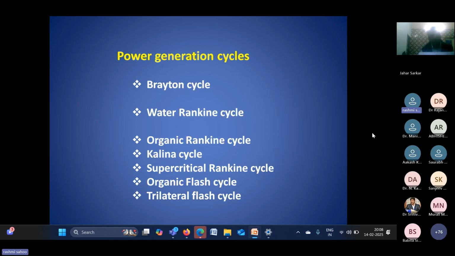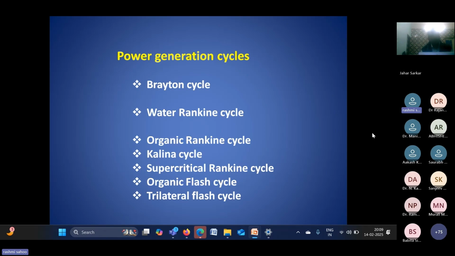And the water Rankine cycle is an established technology, and for solar applications you can use the water Rankine cycle. Although present water-based Rankine cycles are basically based on coal power systems, by using solar energy this type of power system also can be developed, and maybe in future there is a possibility that we can use this cycle.